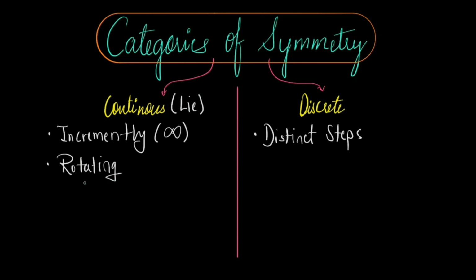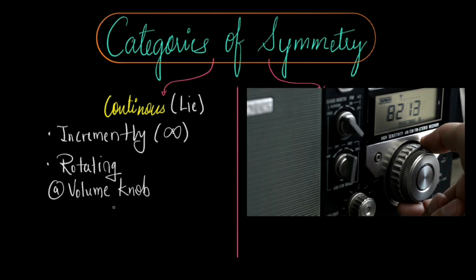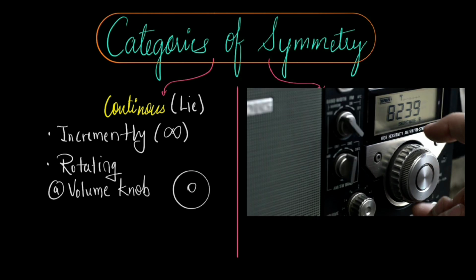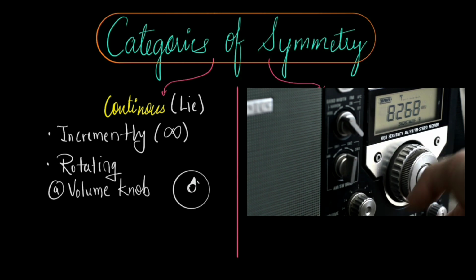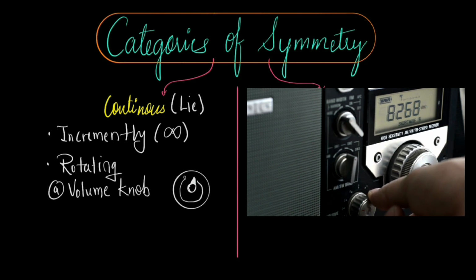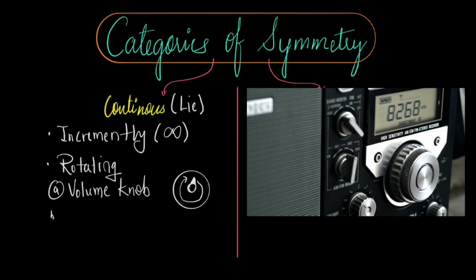Let's see some examples. So first is like a smooth dial. Imagine you have a volume knob on a radio. You can turn that knob a tiny bit or a little more or a lot. You can stop it at any point in between. It's smooth, continuous movement. So this is an example of continuous movement.